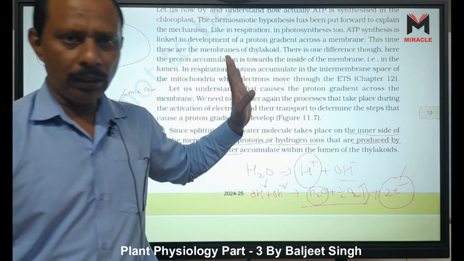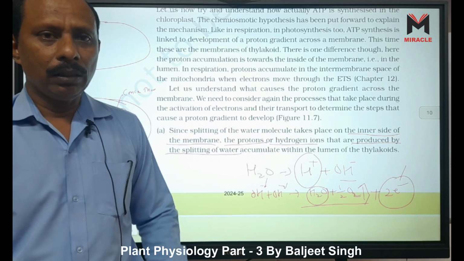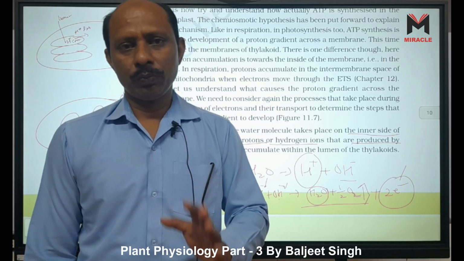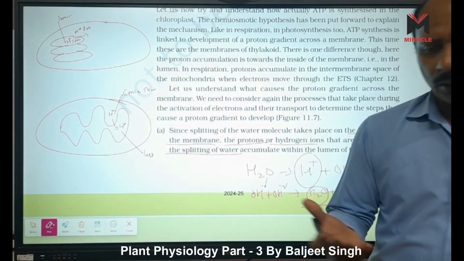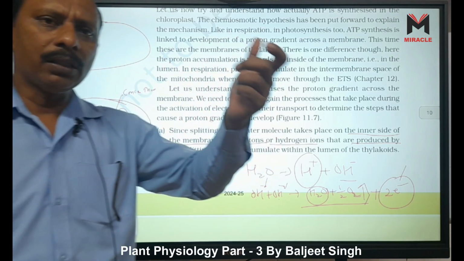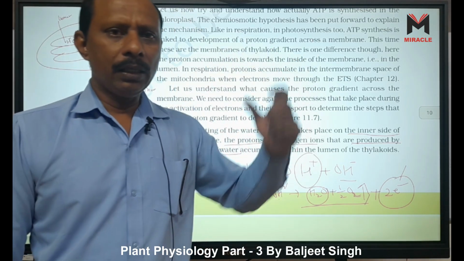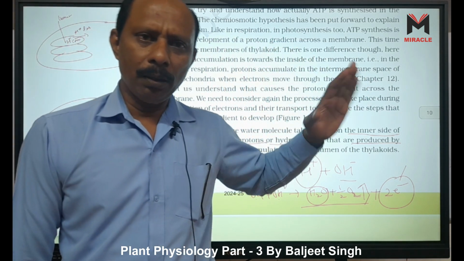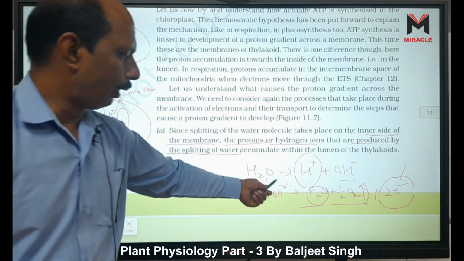the lumen through this electron transport system. The third is that two H plus ions are removed in the formation of NADPH2. That's why three hydrogen atoms are removed from the stroma, of which two are involved in the formation of NADPH2 and one is transferred from the stroma to the lumen. So one is removed from the stroma but added inside the lumen, and another H plus ion comes from water splitting.